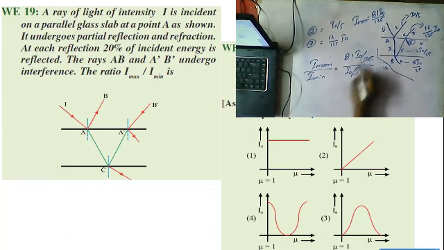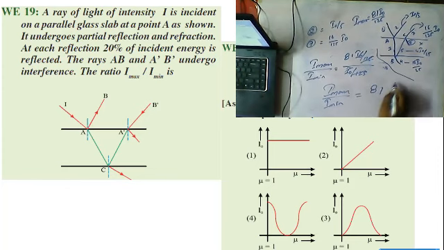So 125 cancel, I naught cancel, and I max by I minimum is equal to 81. This is our formula. I'm sorry, I forgot to keep the options, but the answer is 81.